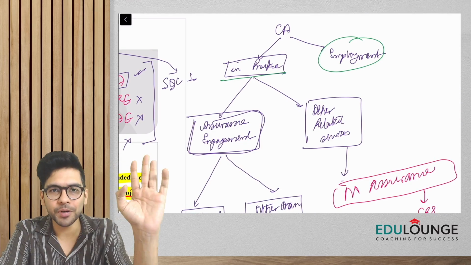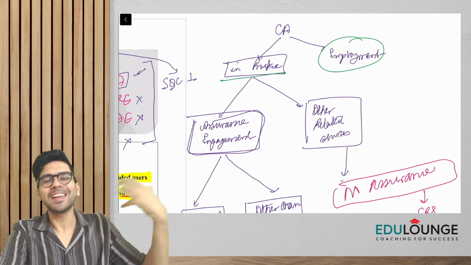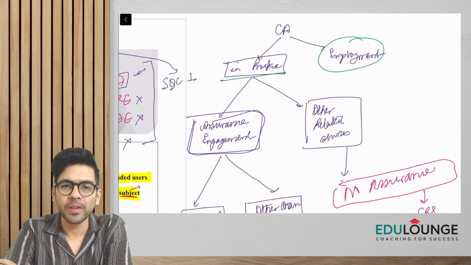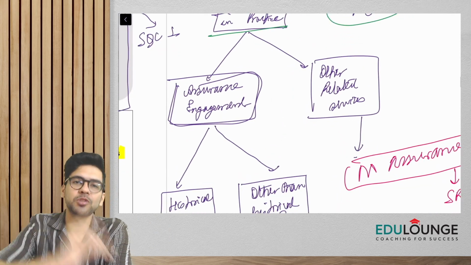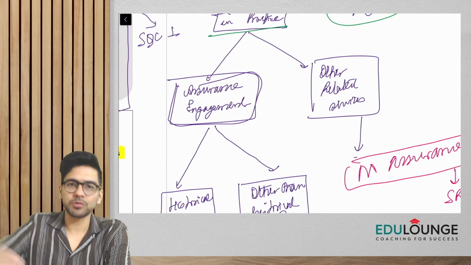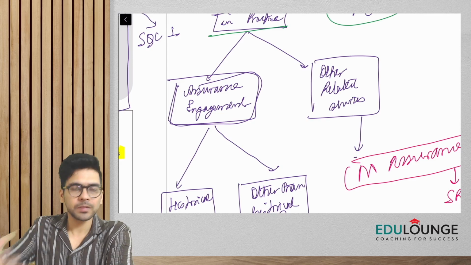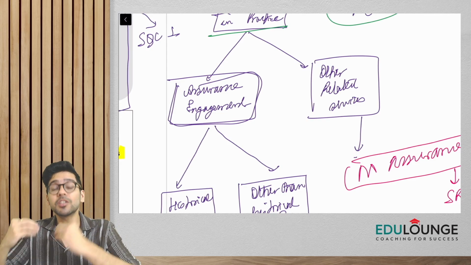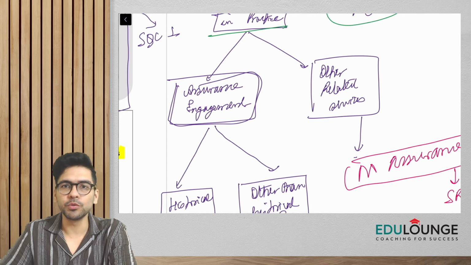That a chartered accountant, just to make you revise, can either serve the society as a practitioner, or he may be in some job. And if he is into practice, guys, he may render two types of services. What are the two types of services? Either assurance engagement, the definition we just covered. Assurance engagement is an engagement in which the auditor gives some level of assurance to the users.